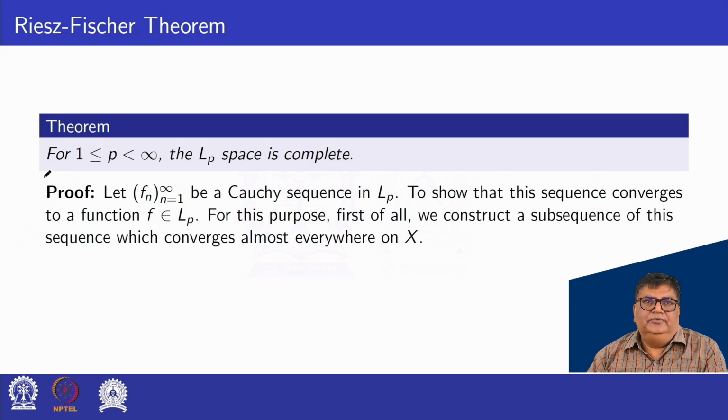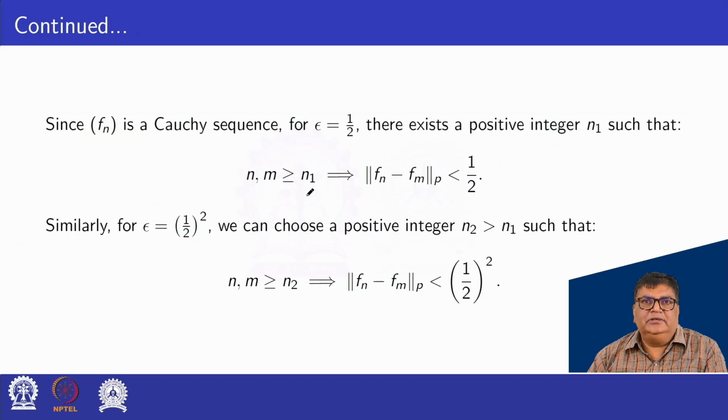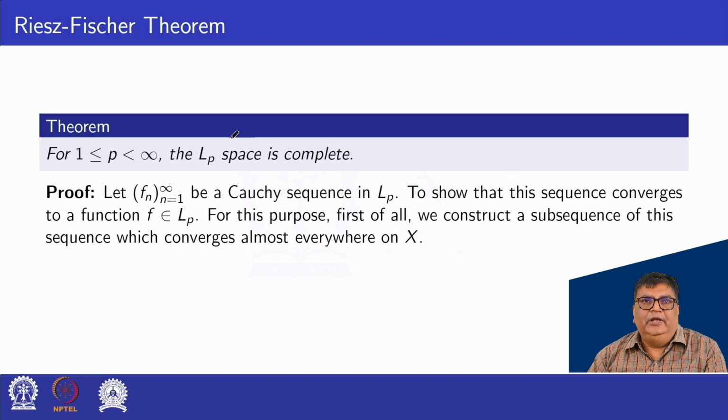Next theorem. For 1 less than or equal to p less than infinity, the L p space is complete. We have to prove here that L p is a complete space. Already we have proved that L p is a normed linear space, so now we have to prove L p is complete.